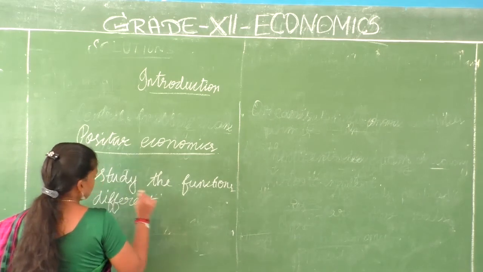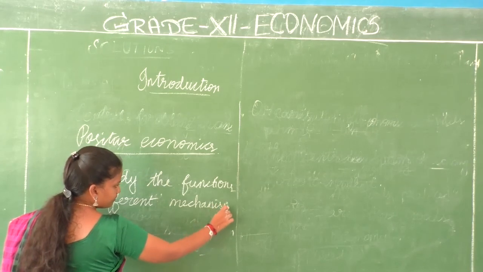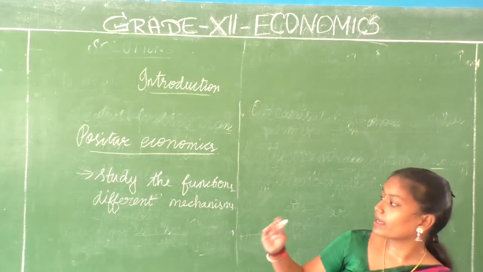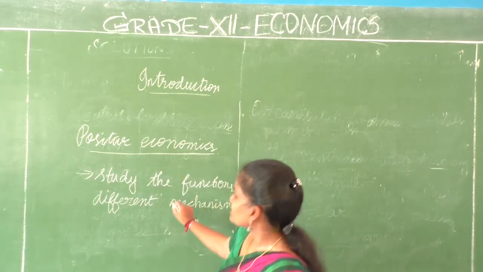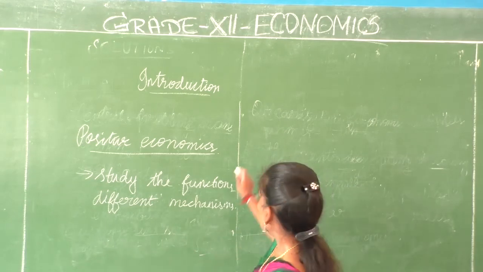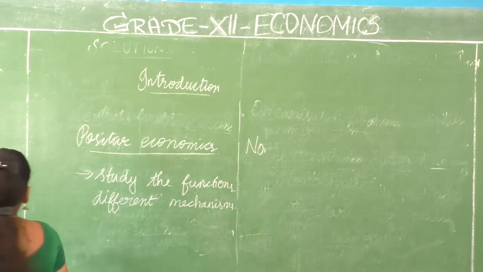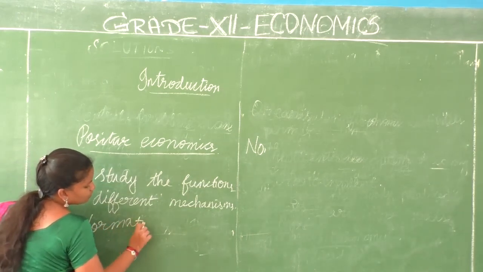Mechanisms here means methods. What are the various different mechanisms, what are the different solutions we might have to a problem, will be studied in positive economics. When you talk about normative economics, you will be evaluating them, whether it is suitable for you or not.